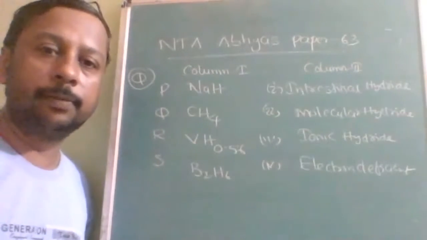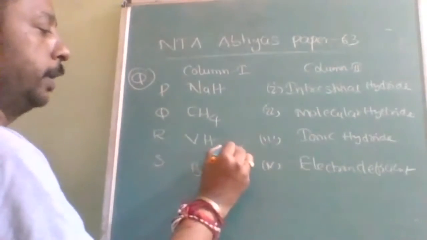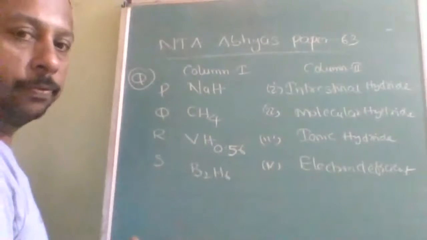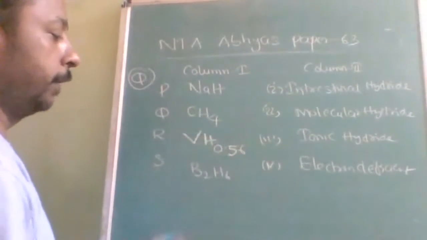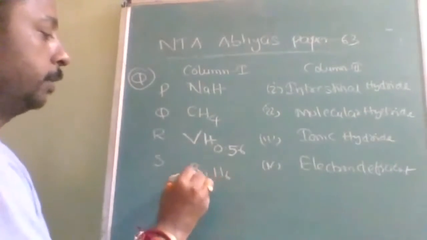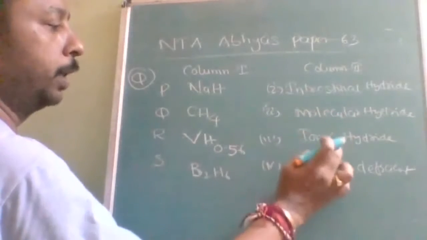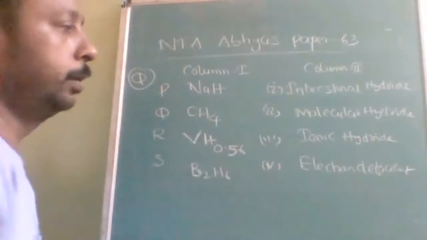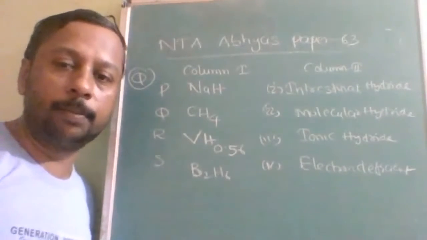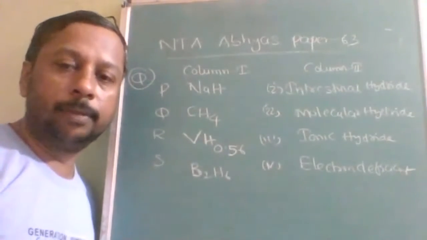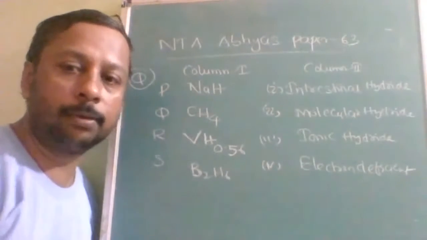Okay, next question is identifying the type of hydrides. First one is NaH, second one is CH4, third one is VH0.56, fourth one is B2H6, P, Q, R, S, and the types are interstitial, molecular, ionic, and electron deficient.